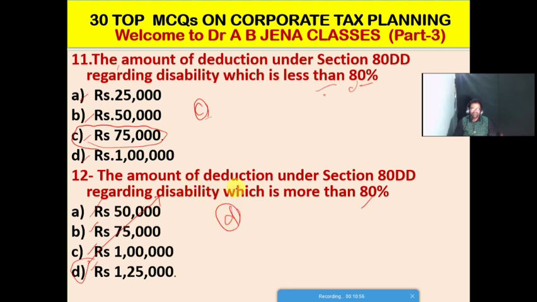The amount of deduction under section 80DD regarding the disability, if it is more than 80%, then the deduction will be available. The previous MCQ was for less than 80%. If it's less than 80%, then the deduction available is rupees 75,000. If it's more than 80%, then the deduction will be rupees 1,25,000. So D is the right option for this MCQ.